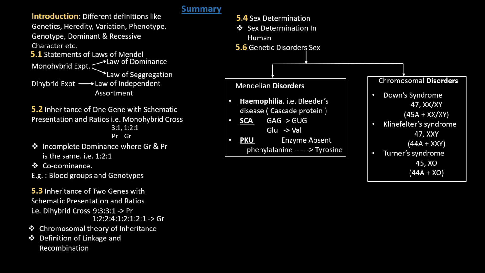In Klinefelter syndrome, observed only in the case of a male, 1 additional X chromosome will be there. And in Turner syndrome, which is present in the female, 1 less X chromosome will be there. So if you see this summary, the summary points will give you an idea regarding the points which come under genetics.